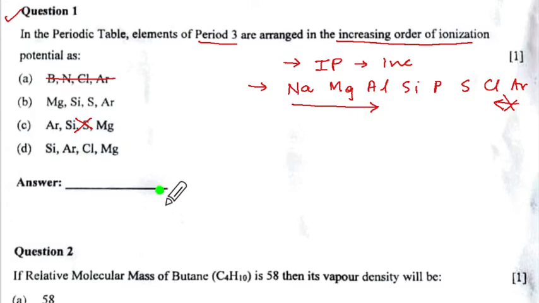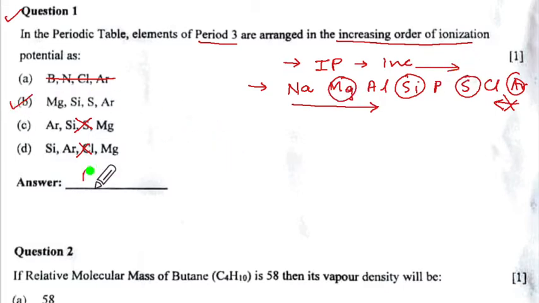So this is wrong. Then again Si, Ar, Cl, again it is mixed order, this one also is not correct. Mg, Si, S, Ar, going this way, this is the correct option.